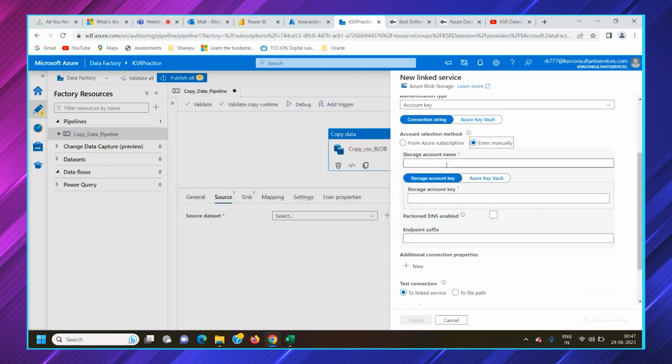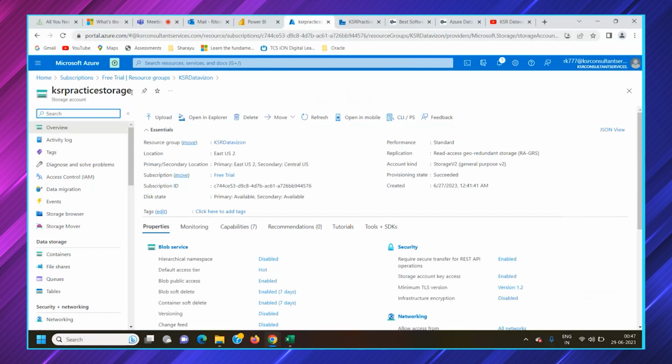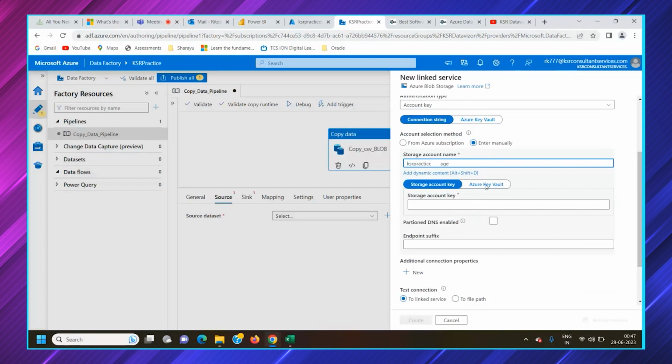But if you want to check it, enter manually. So it would ask you the storage account. So what exactly is the storage account we have created? This is the storage account name. You can give that storage account name here, and it would ask for storage account key. So key can be given in two ways again here.